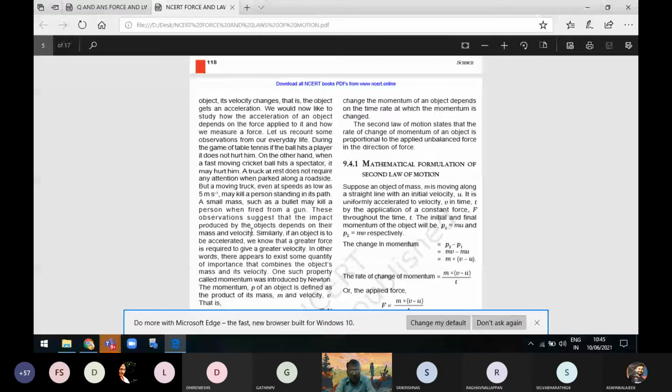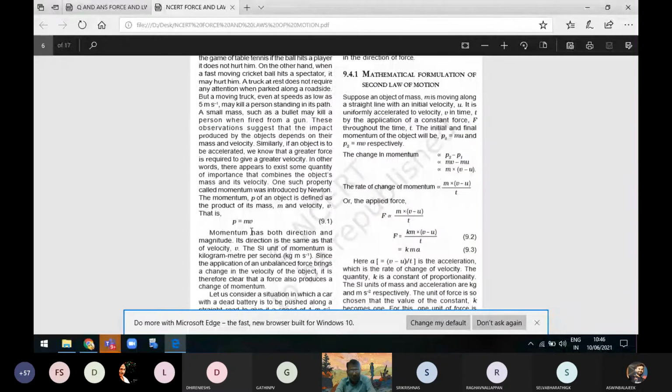Similarly, if an object is to be accelerated, we know that a greater force is required to give a greater velocity. If you are riding a bicycle or a motorcycle, you increase the speed step by step: 10, 20, 30, 40, 60, 80, 90. For that, you have to apply force. So if an object is accelerated, a greater force is required. We are giving the external force, and only then will the object's velocity increase.